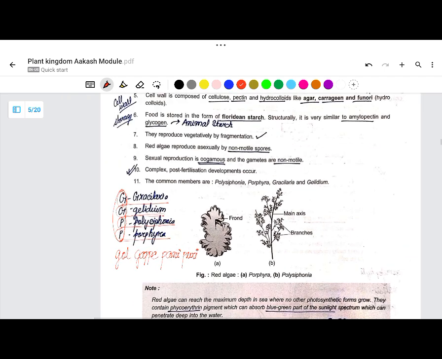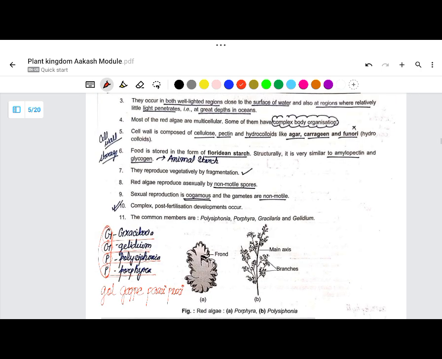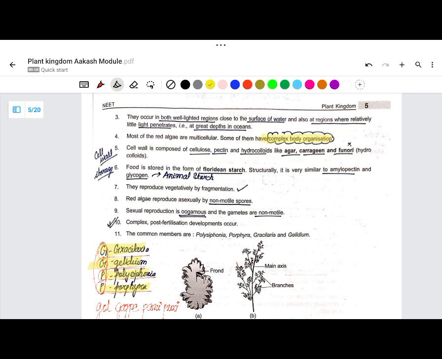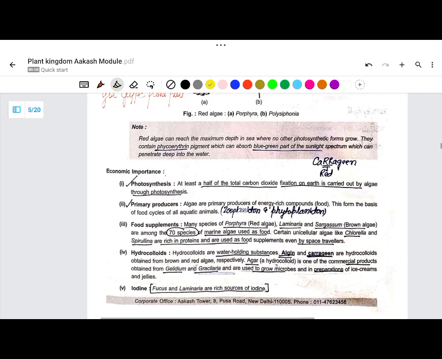Again, a disclaimer: some are mine, but not all of these are my mnemonics. I have gathered these so that it becomes easy for you to remember. So it's GGPP: Gracilaria, Gelidium, Polysiphonia, Porphyra. That means the tricks that I used, okay, so I'm discussing that.